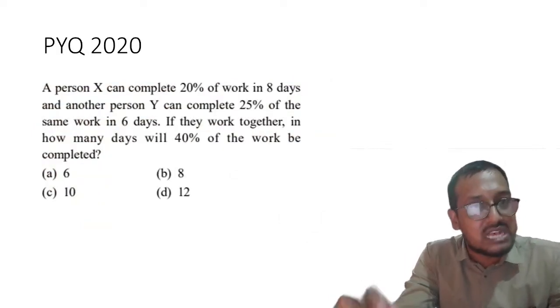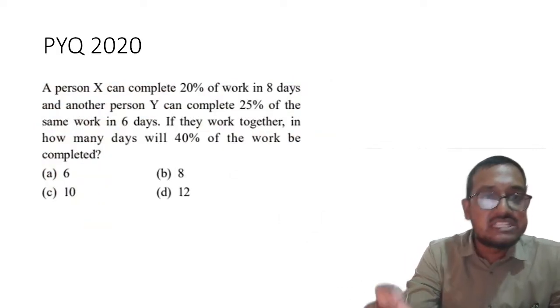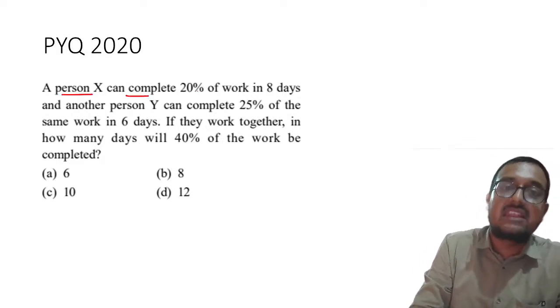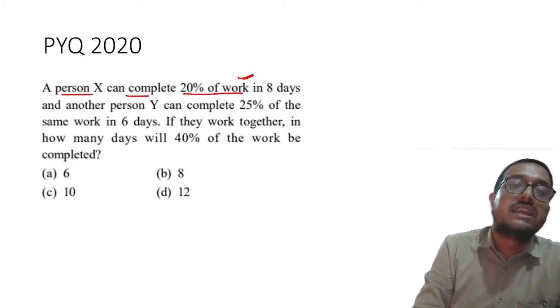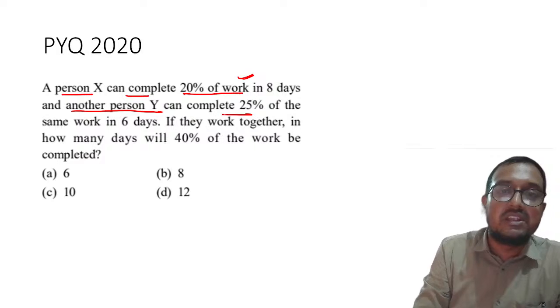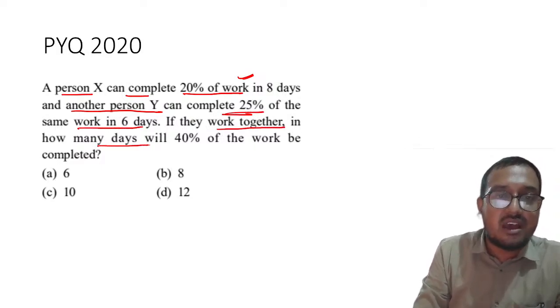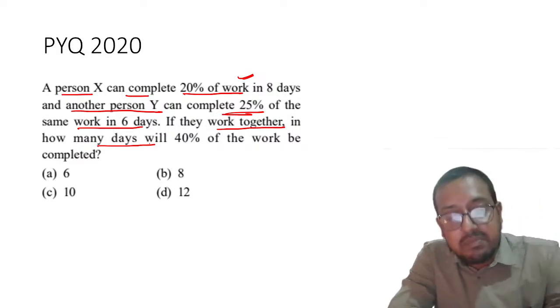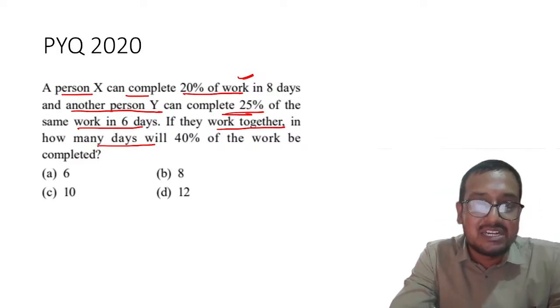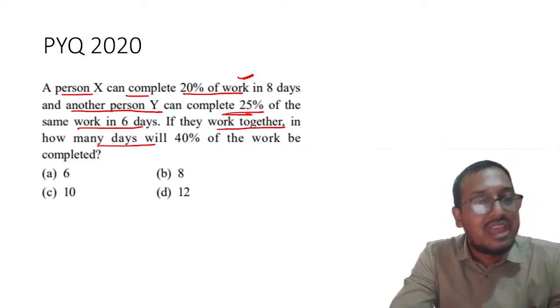The next question, which was asked in 2020 of UPSC CSAT, was: a person X can complete 20% of work in 8 days. Another person Y can complete 25% of the same work in 6 days. If they work together, in how many days will 40% of work be completed? So this is again very good question, and you all must try to look into it.